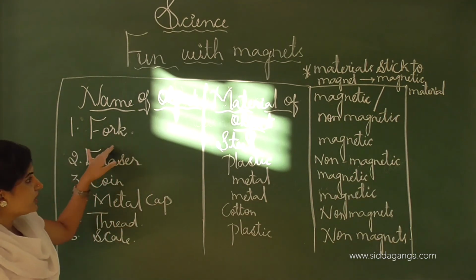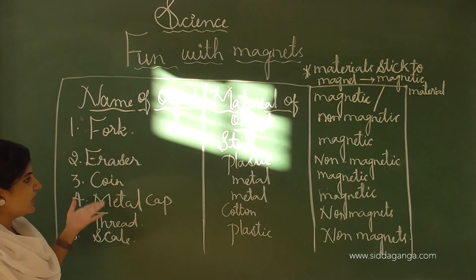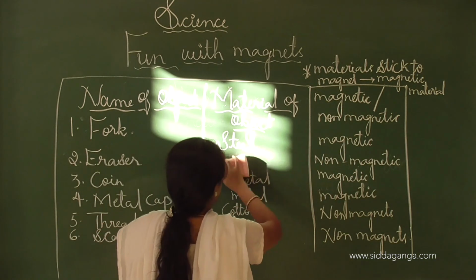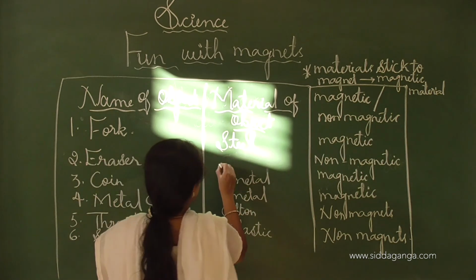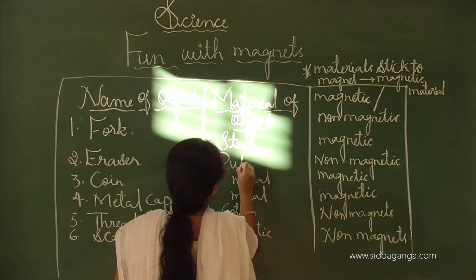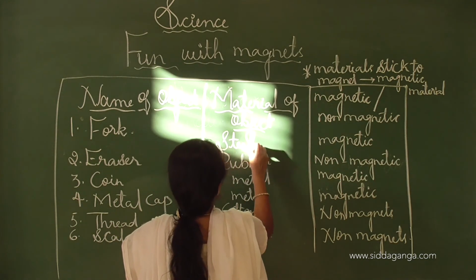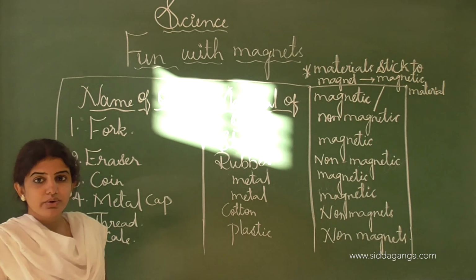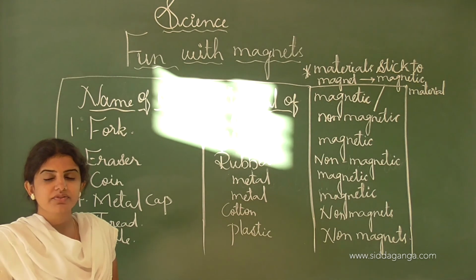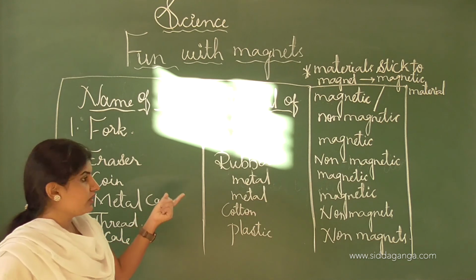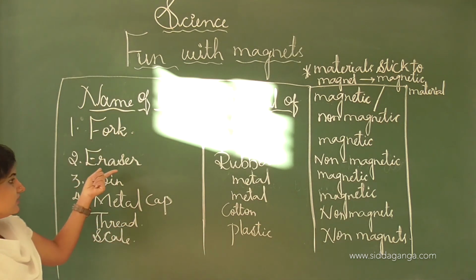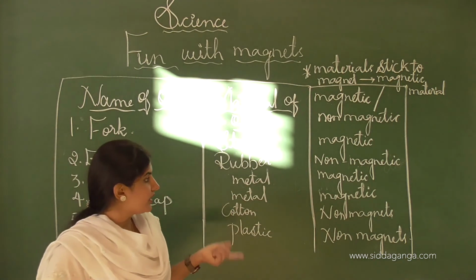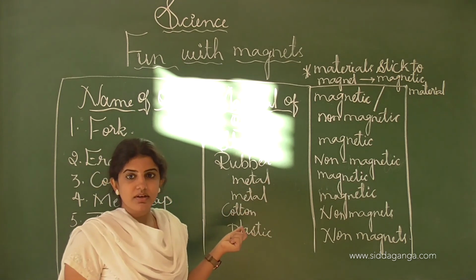See, this fork is made up of steel, whereas the eraser is made up of rubber. Sorry, I have to write here plastic. Say rubber: usually the plant releases a secretion known as white liquid, and by adding different chemicals to it, rubber is produced. The eraser is made up of rubber, and usually it is a bad conductor of electricity, and it is also non-magnetic. It will not attract the magnet.